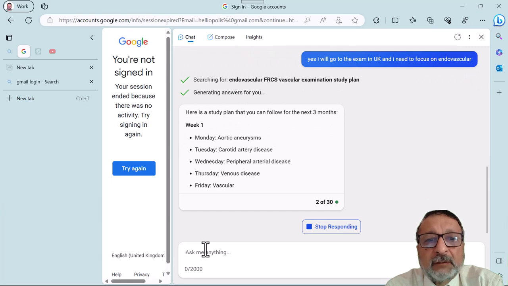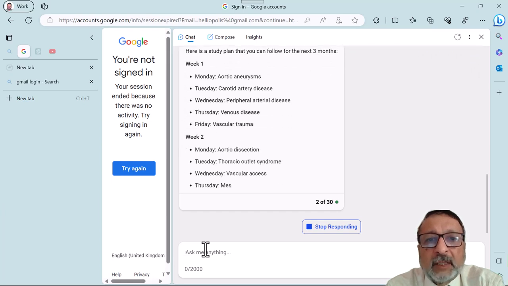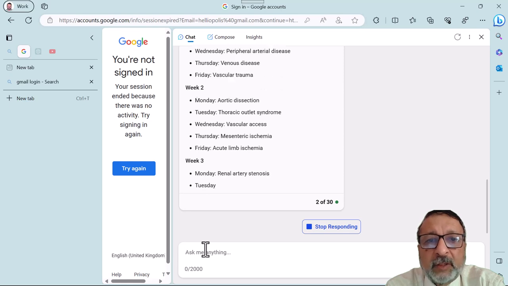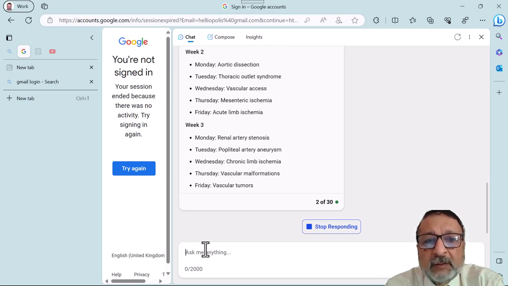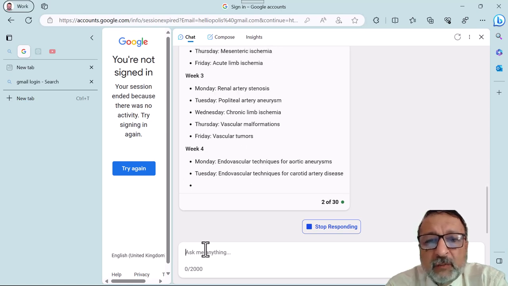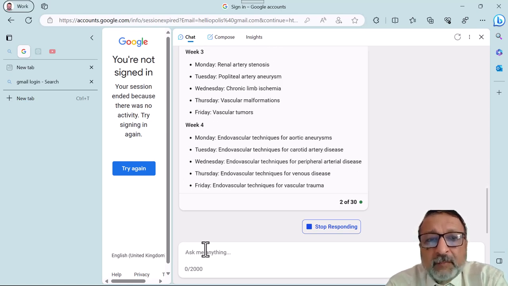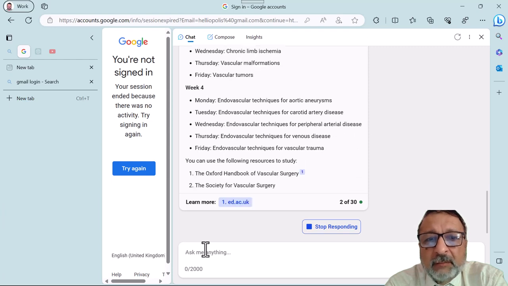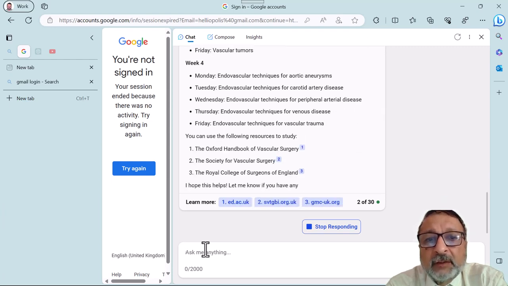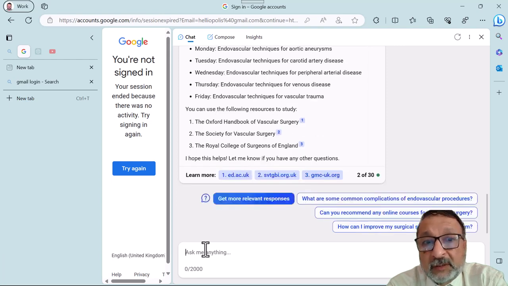Now it mentioned week 1 you study aortic aneurysm, then carotid, peripheral. Week 2, aortic dissection, thoracic outlet syndrome. You see here it did not mention which books you read from. Again, this is week number 4, and then you can use the following sources to study. It mentioned 3 sources: the Oxford Handbook of Vascular Surgery and the Society of Vascular Surgery, like the European Society of Vascular Surgery, which is not actually a book, it's a website. Again, Royal College is not a book, it's a website. So I would give Bing 5 out of 10.